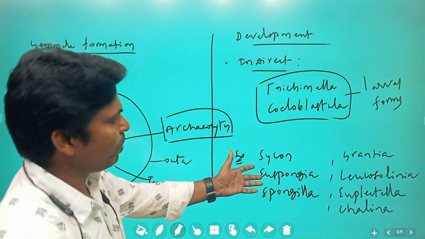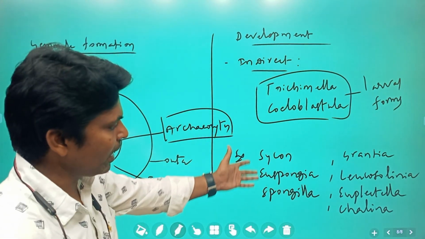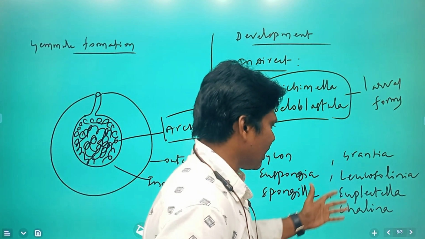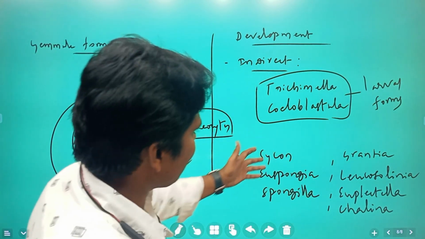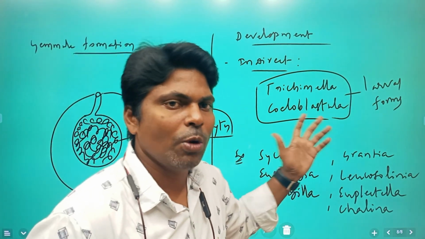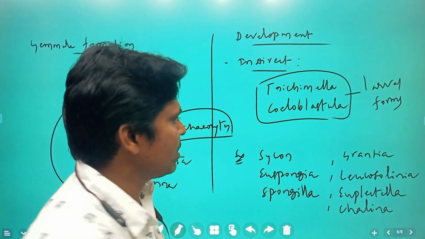All these examples come under Porifera. Okay, please go through it.